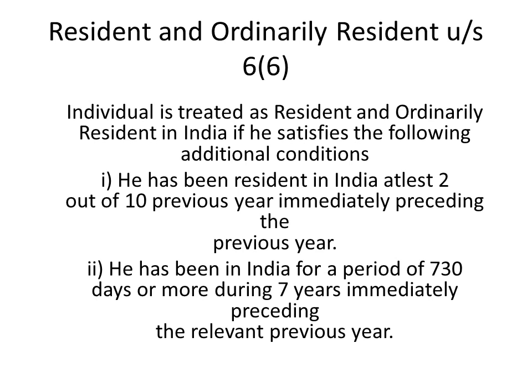For example, if you are satisfying all 4 conditions, additional conditions and basic conditions also, you are not at all going out, you are staying here, you are doing all your business from here only, just for some business purpose or a family trip you are going, but you are satisfying 182 days, you are satisfying both basic conditions, you are satisfying both additional conditions, then you will be called a resident and ordinary resident. But if you are satisfying one condition from basic and one condition from additional, you will be called resident but not ordinary resident.